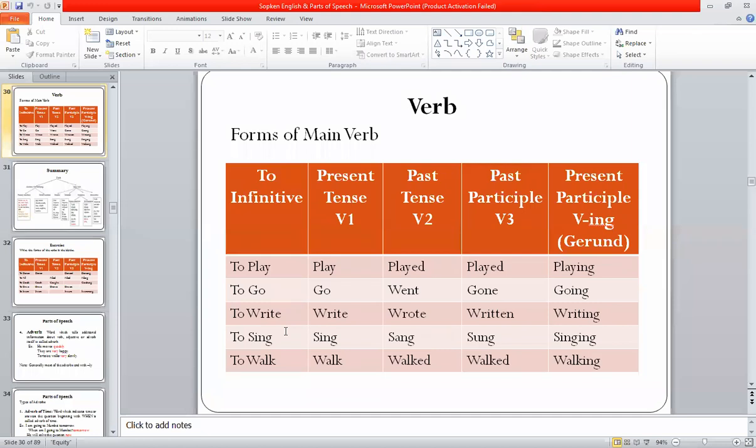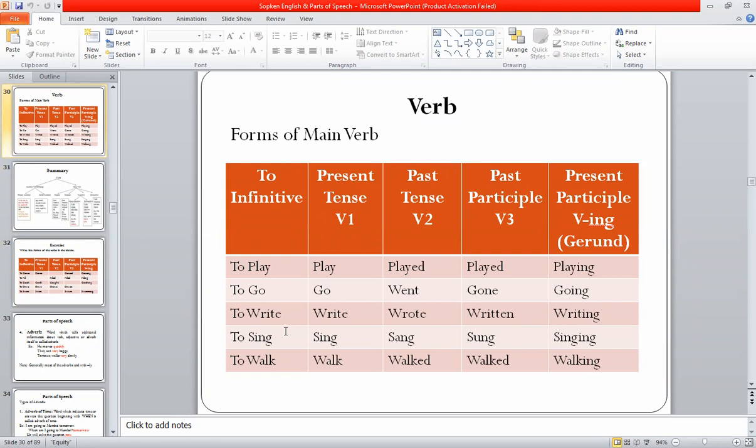There is also another form, that is infinitive. When we add to to the verb, then it becomes infinitive form. First form is V1 or present form. Second is past form. Third is past participle form or V3. And fourth is present participle or VING form.